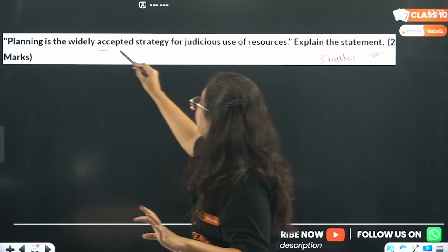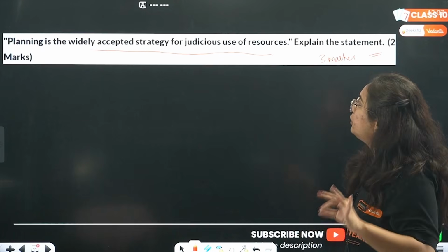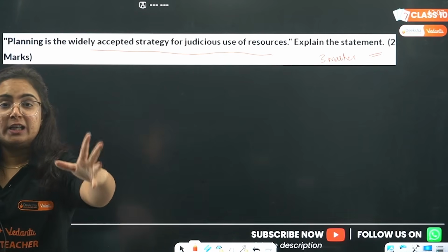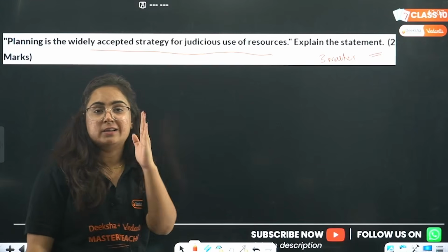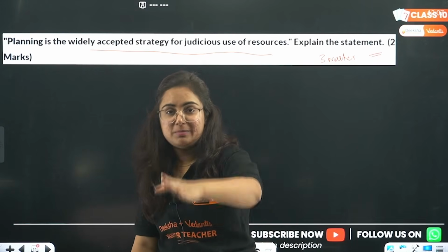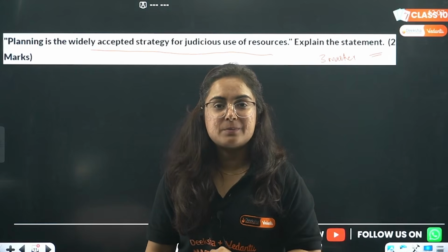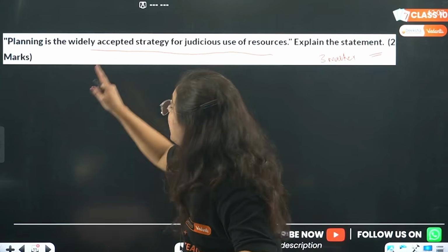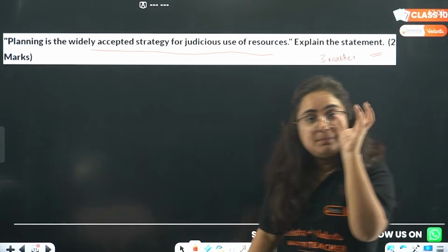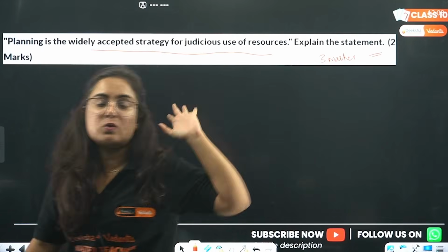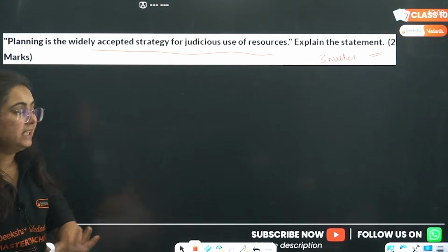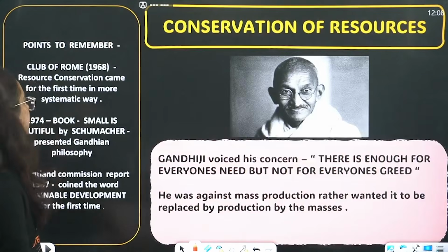Planning is a widely accepted strategy for judicious use of resources. See how they are not giving you a straightforward question that write the resource planning in India. They are making it a jalebi question so that you get confused. So what is the point here? Planning is the widely accepted strategy for judicious use. Bhaiya, planning comes here, write resource planning, that's it. Analyze it likewise. Okay, done. I hope you will write all the 3 points listed here.